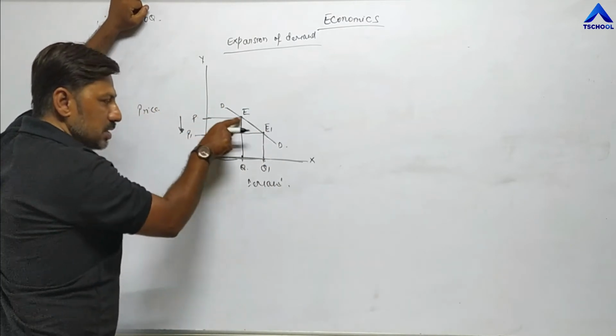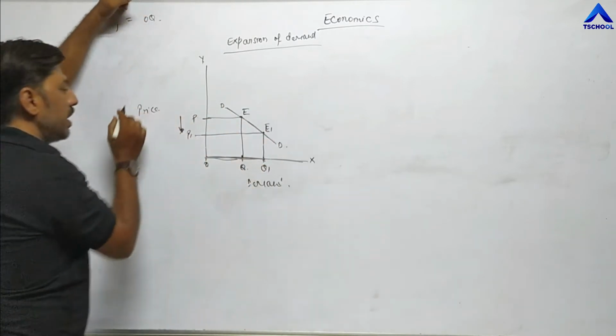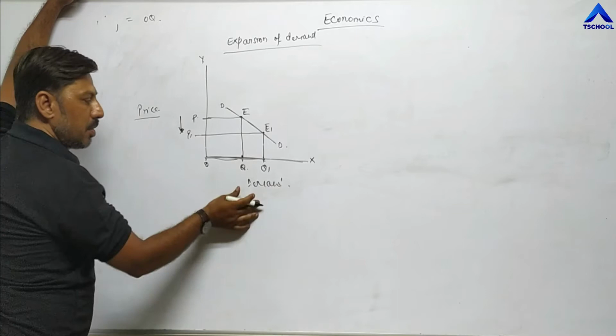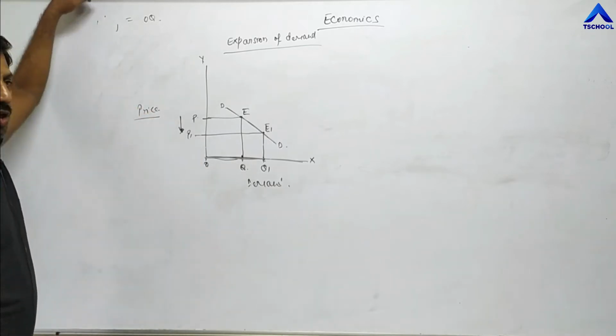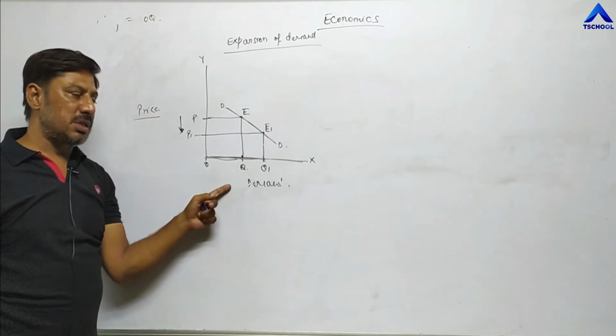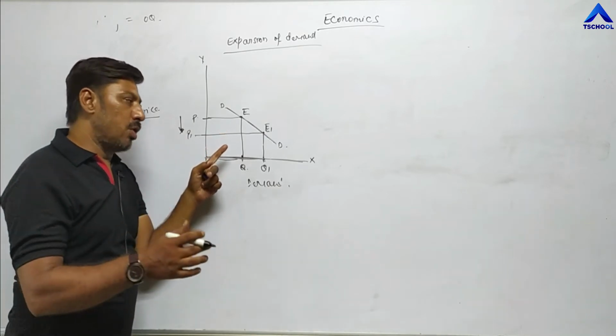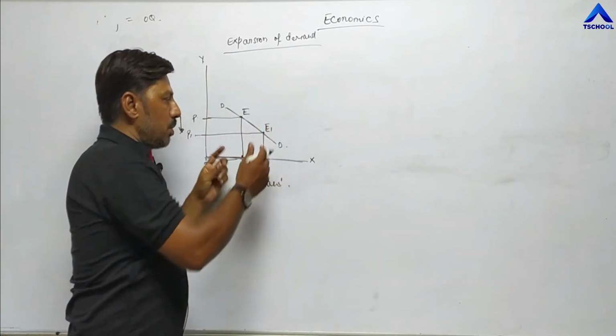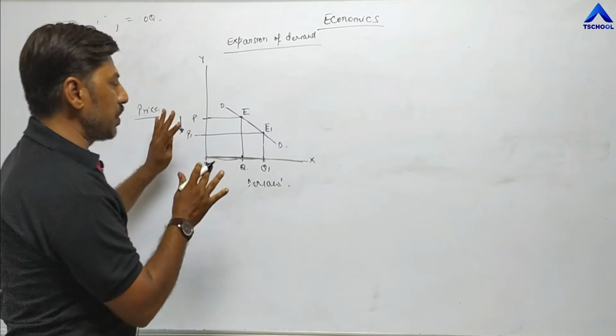And the demand curve is sloping downward. We know why? Because there is a negative relation between price and demand. So whenever there is a negative relation between any two variables, the demand curve or any curve is always sloping downward from the left side to the right side. This is for expansion of demand.